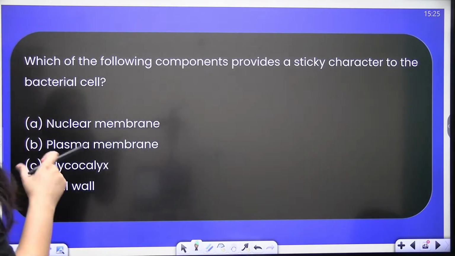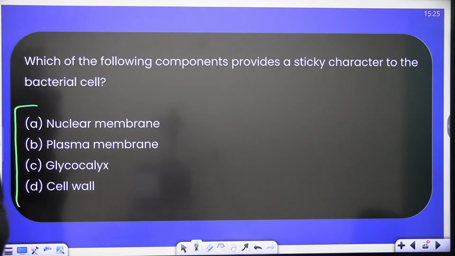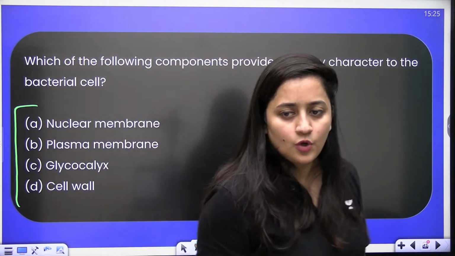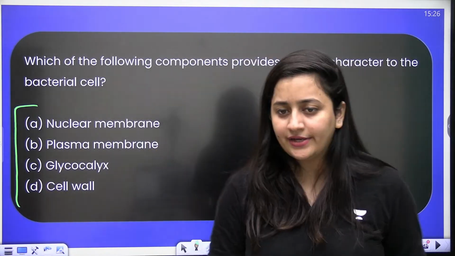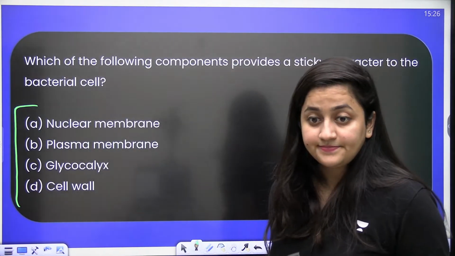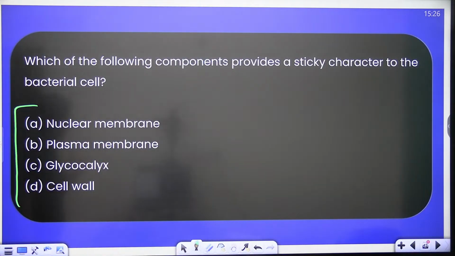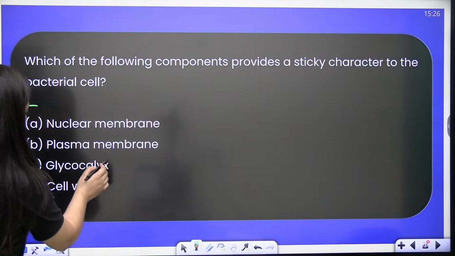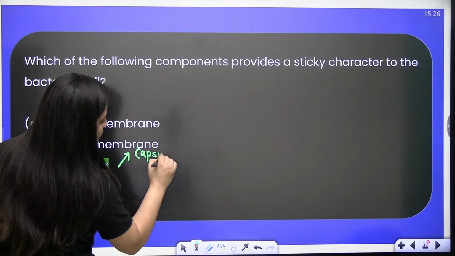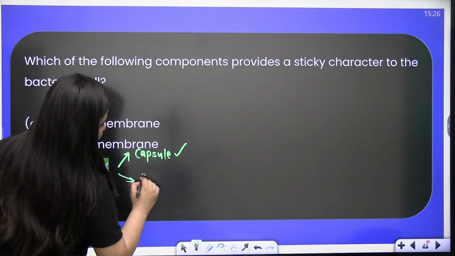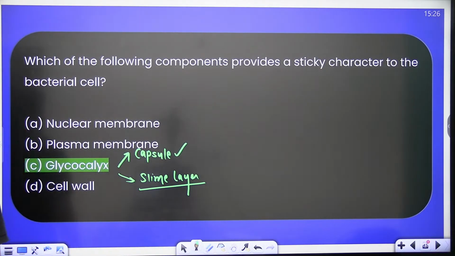Clear? Next, which of the following components provides a sticky character to the bacterial cell? Bacteria will become sticky. Of course, the glycocalyx, right? Remember, the glycocalyx has a capsule, which is tough and solid, and a slime layer, which is gelatinous.